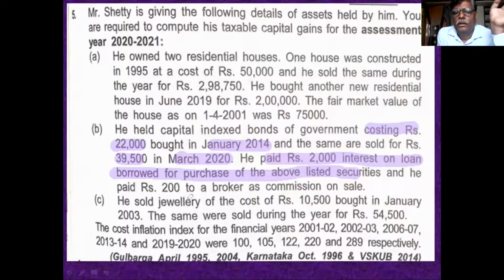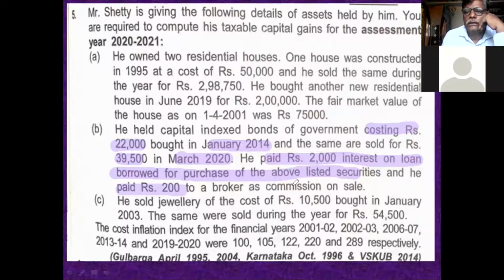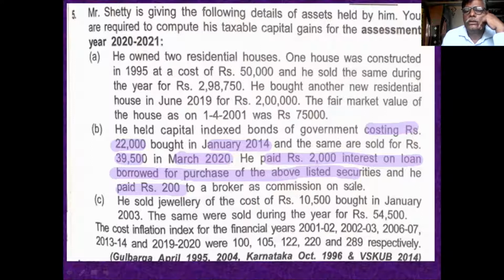Then next, brokerage paid is 200 rupees to a broker as commission on sale. So tell me, what is the full value of consideration in this point? 39,500.